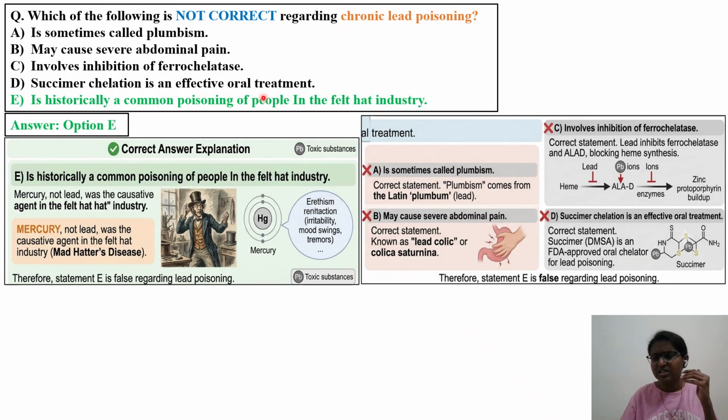Whenever we are discussing any toxicity, you have to discuss the antidotes. What are the treatments? What are the symptoms? If you come across a person who is having lead poisoning, what are the treatment options? What is the antidote? Correct statement: Succimer, so DMSA in the exam option. Sometimes you might get the option as DMSA, or sometimes Succimer. Succimer is an FDA approved oral chelator for lead poisoning.